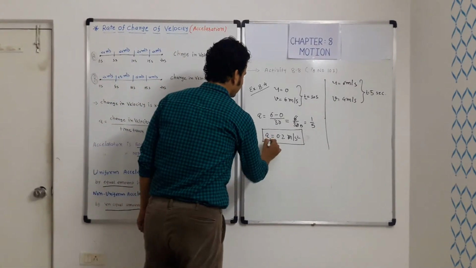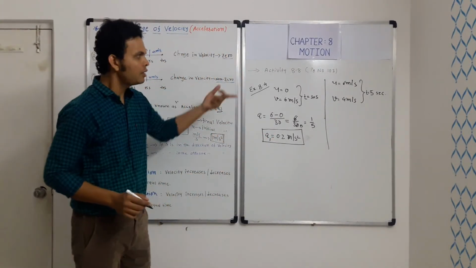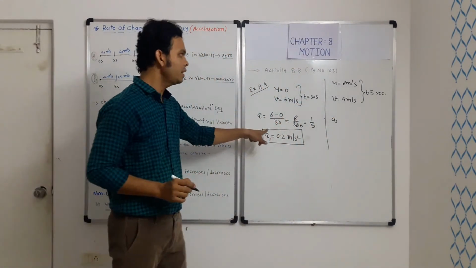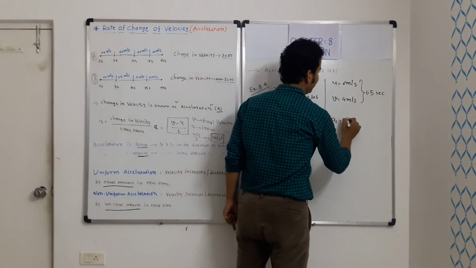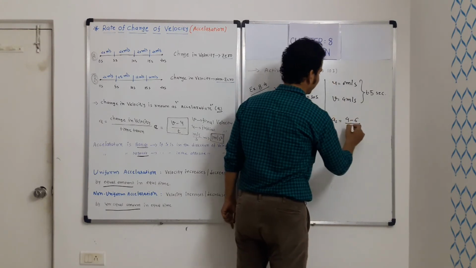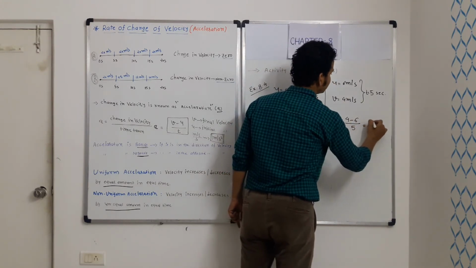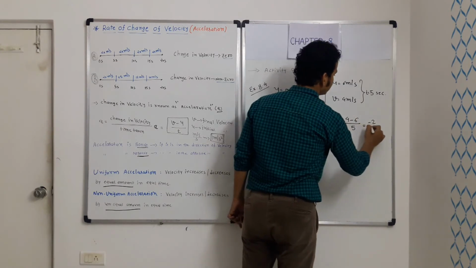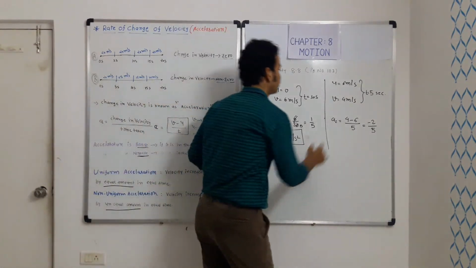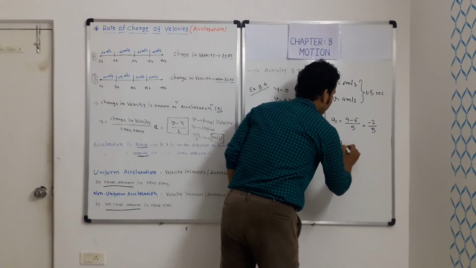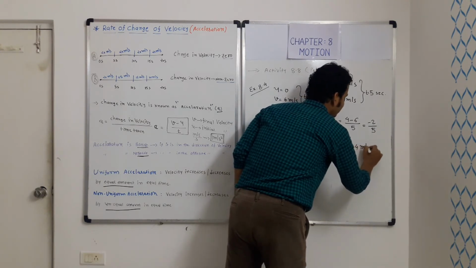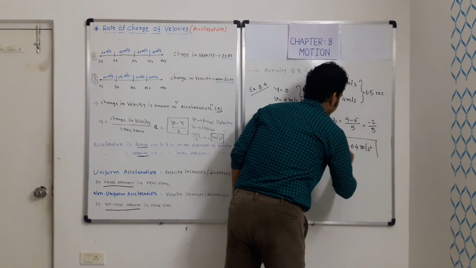Let's say this is a1 because we have to find two accelerations. Now a2. So a2 is equal to, once again, the final velocity v, that is 4 meter per second, minus the initial velocity 6 meter per second, in how much time? 5. So 4 minus 6 is minus 2, and minus 2 by 5. So 1 by 5 is 0.2, so 2 by 5 is 0.4. But here it is minus. So a2 is equal to minus 0.4 meter per second square. Okay, so these are our answers.